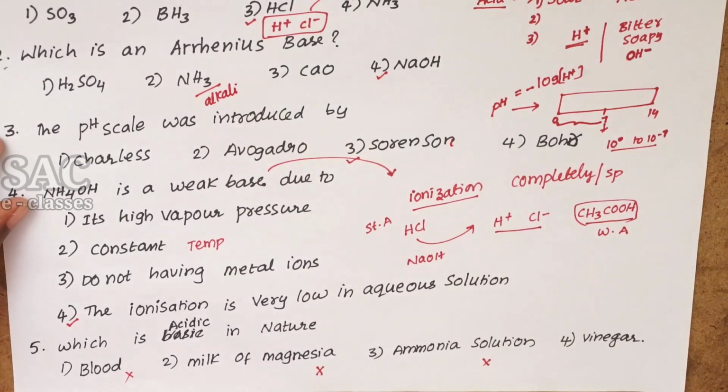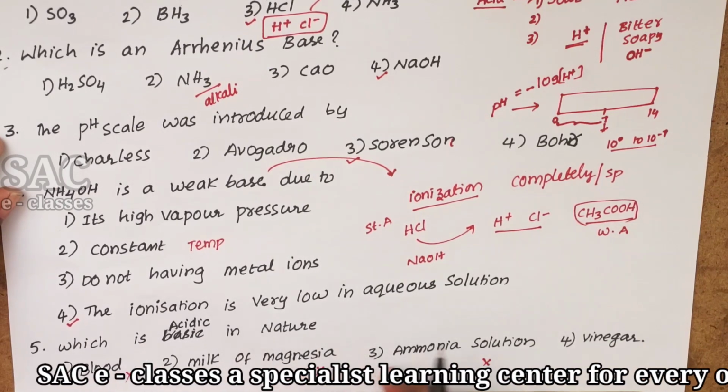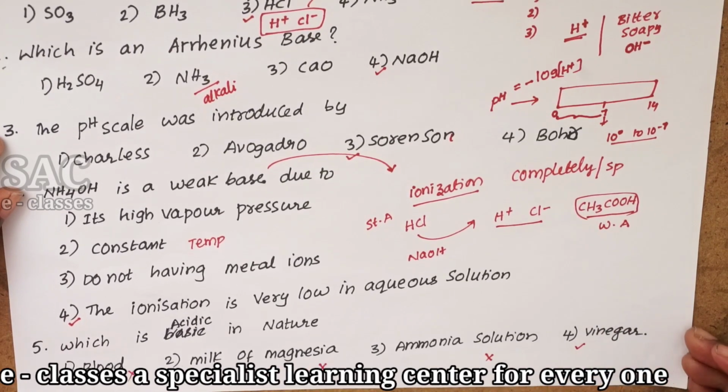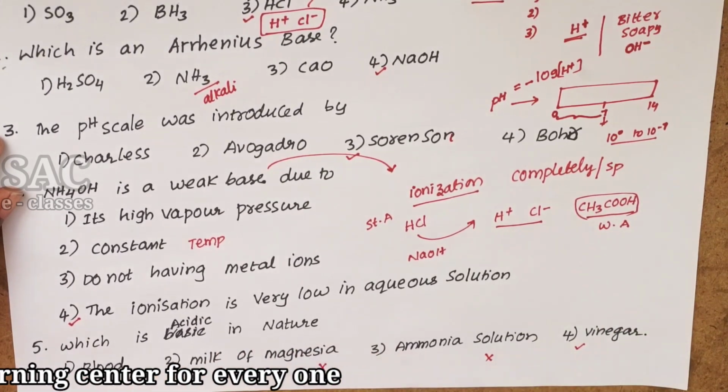What is meant by alkali and what is meant by base? The base which dissolves in the water is said to be called alkali. Nothing but it should accept the H plus ions. Then we call that the alkali. So all these three are wrong. Vinegar means acetic acid is acidic in nature.